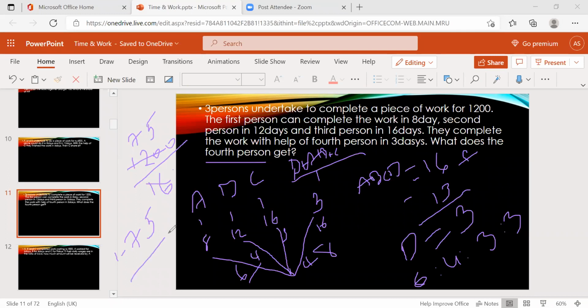Now, if you know one part, then you can find any one share among these 4 members. So share of A is 6 parts into 75. What they're asking to find is the fourth person, right? 3 into 75. It's nothing but 225. Is it clear? Then 225 is the share of D.